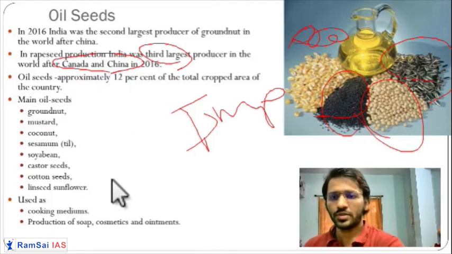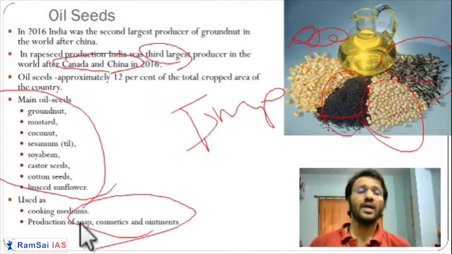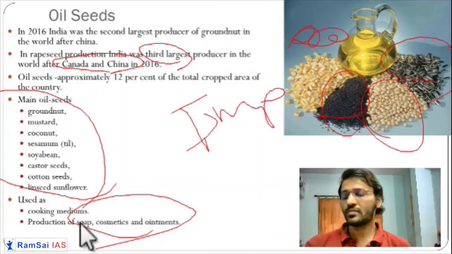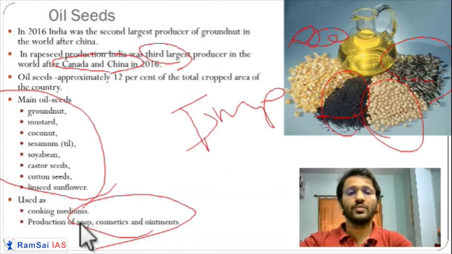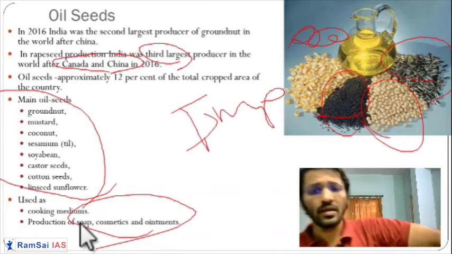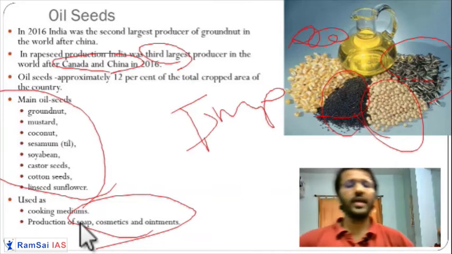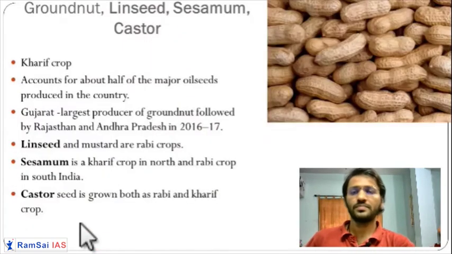So these are the oil crops, very important. It is used for eating. Also, it is used in cosmetics, ointments, and in the production of certain types of vehicle greases. Pesticides are also produced using certain types of oils. Further, alcohols like ethanol and methanol can be extracted using the oils. So oilseeds are very important crops.